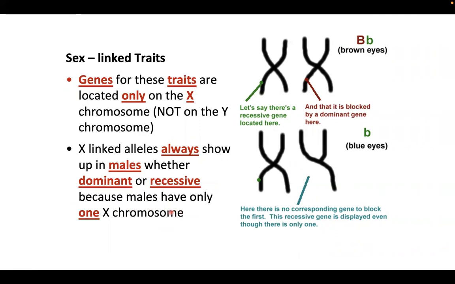X-linked alleles always show up in males, whether recessive or dominant, because males only have one X chromosome. Na-discuss natin yan sa ating previous slide wherein sa female, hindi masyadong naapektuhan ng mga genetic disorders. Usually, mga carrier lang tayo, kasi the effect of mutation may be masked by the second healthy copy of the other chromosome. Sa lalaki kasi, wala nang pagkakataon para ma-mask ng isa pang X chromosome kasi X and Y sila. Tayo mga female, X and X tayo. So meron pa tayong isa pang parang reserba na chromosome na pwedeng magtama kung meron mang something wrong with the other X chromosome. Parang ganun yung kanyang principle.